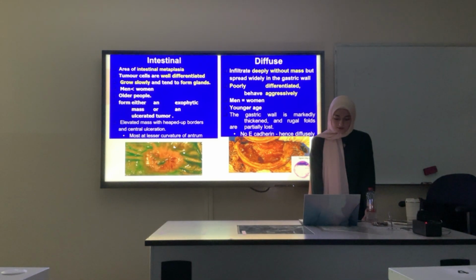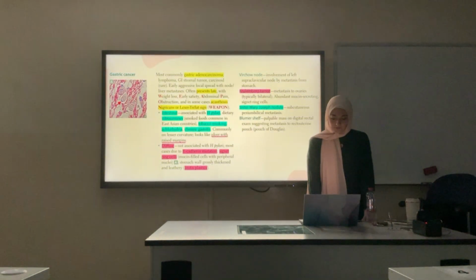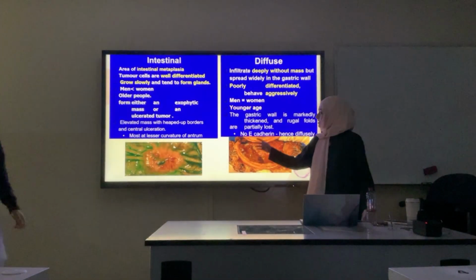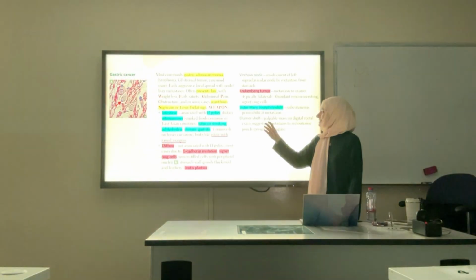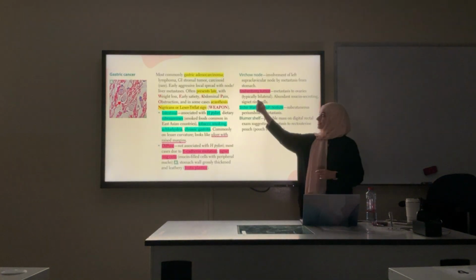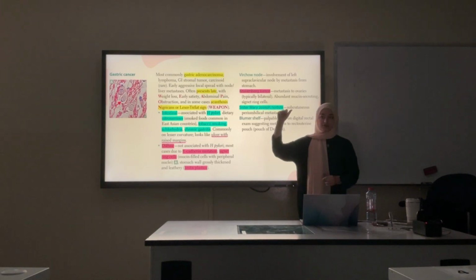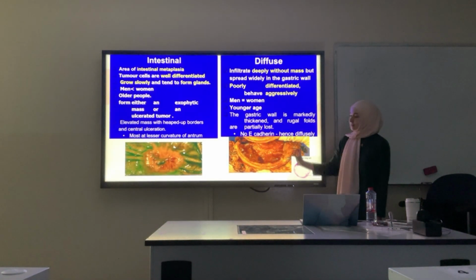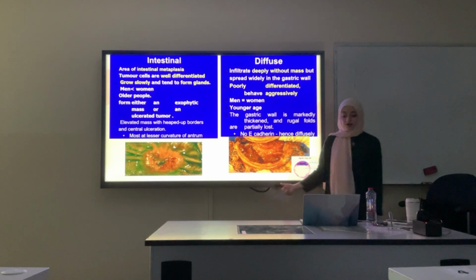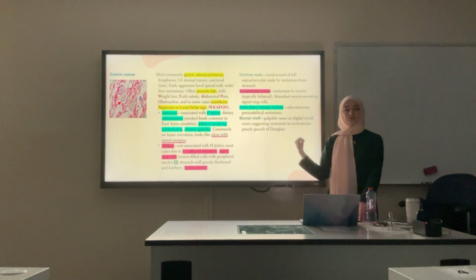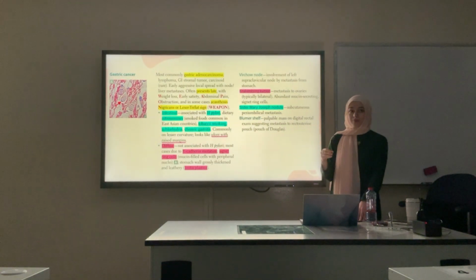Next, we have the diffuse type of gastric cancer. It can metastasize to the ovaries. Okay, but if you see bilateral ovarian tumor, it's called Krukenberg's tumor. It might be a metastasis from the gastric carcinoma, the diffuse type, this one. Okay, the one that has the thick stomach lining, the one that has the signet ring cells. If you find them also in the ovaries, it might be due actually to gastric cancer that went to the ovaries. Okay, understood this part?